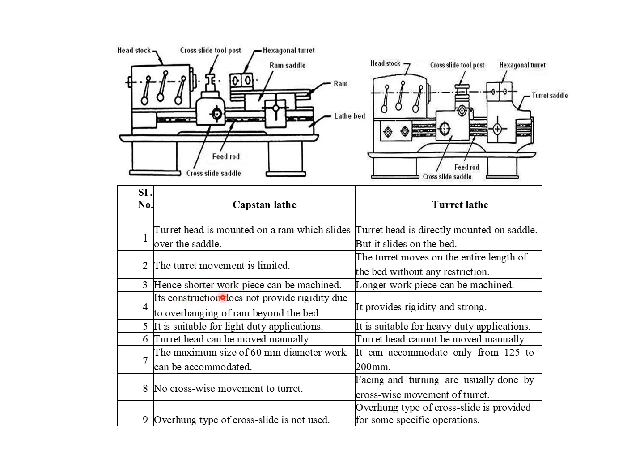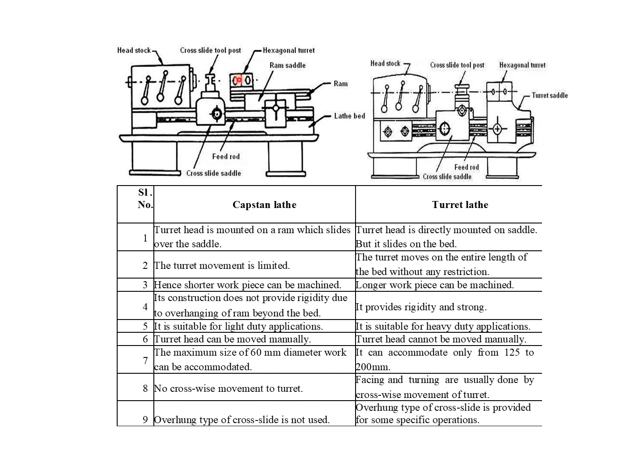Hence in the capstan lathe, shorter workpieces can be machined. Here, longer workpieces can be machined. In construction, the capstan lathe does not provide rigidity due to overhanging of the ram. As you can see in this figure, the ram is like a cantilever arrangement.